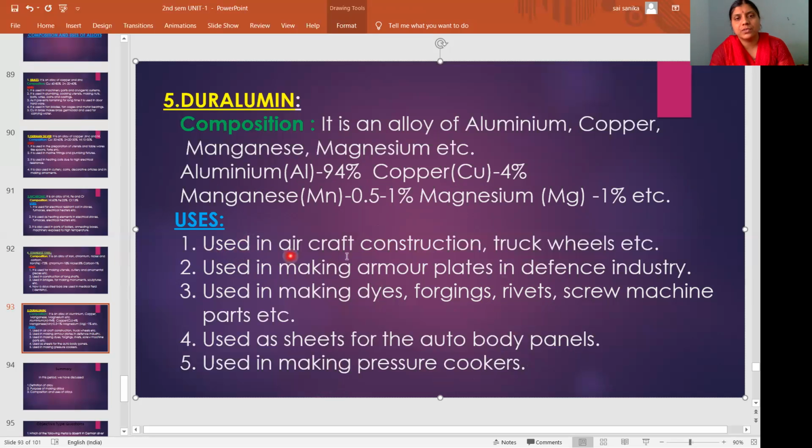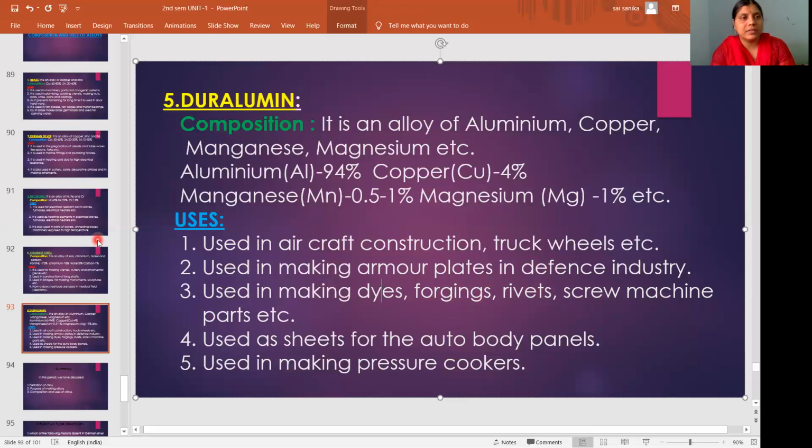The first one is used in aircraft construction, truck wheels, and used in making armor plates, that is for protecting purposes in the defense industry, like jackets, and used in making dyes for coloring, forgings, shaping a metal with force, rivets, bolts, screw machine parts, and sheets for the auto body panels, and making pressure cookers. So these are some of the uses of duralumin.